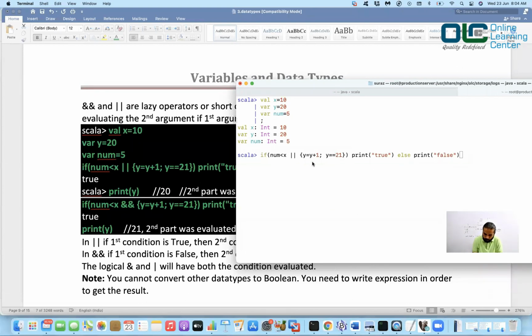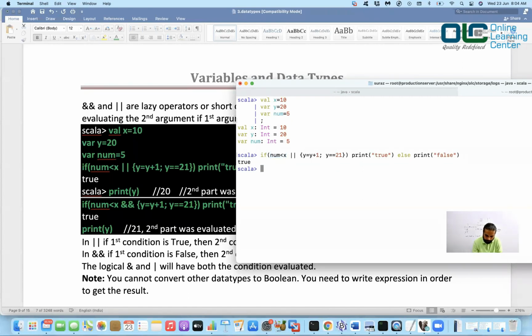So if this is true, then now the condition is what? OR, right? So true OR means what? The first condition is already true, right? So do you think I should execute the second condition at any time? Probably no, because true OR anything in the world would always be true, right? So in that case, the second condition would not be evaluated. It will not even be touched because I know the result. I will not even care about executing the other stuff. So now the output would be true. It will print true. It will not print false.